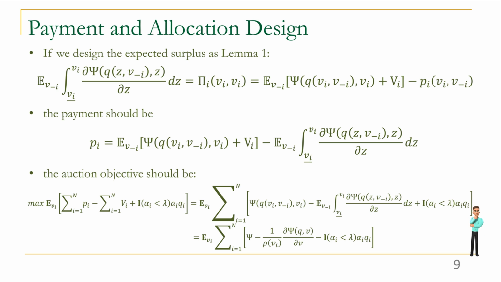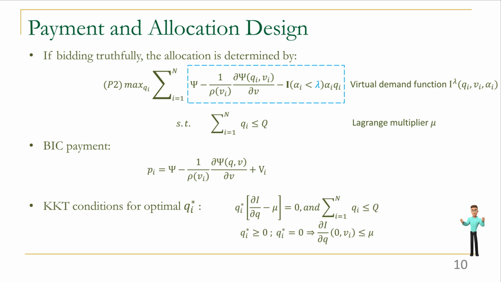Then we take it back to the objective and derive that the objective can be transferred to this function summation. It helps us to propose our allocation rules. We need to optimize the function as P2, with Qi's allocation to achieve optimality. Here, we propose our notion of virtual demand function as the form in the blue box for fixed lambda.